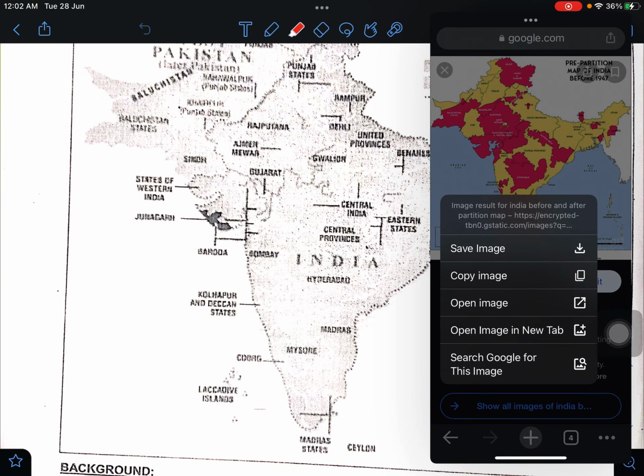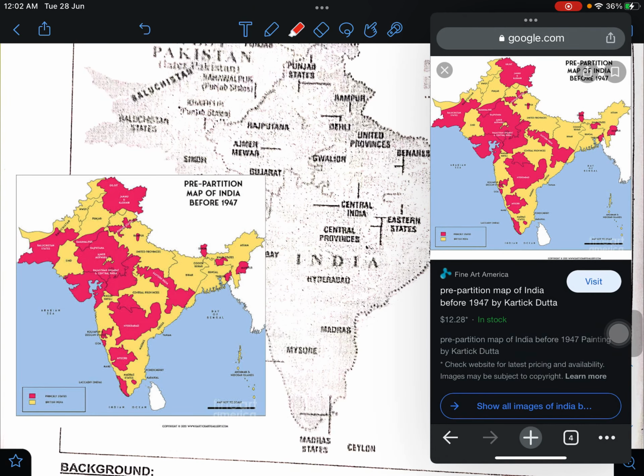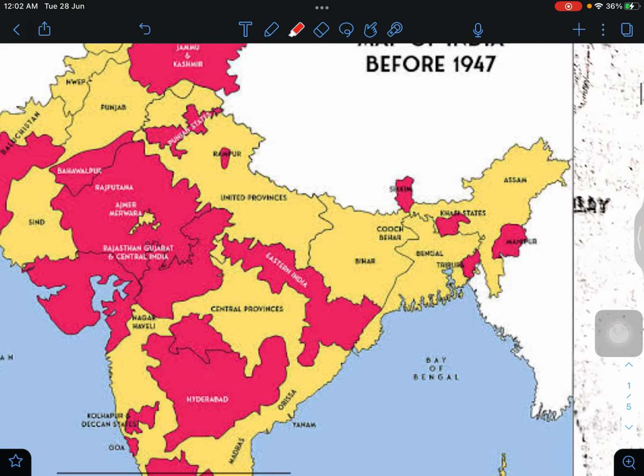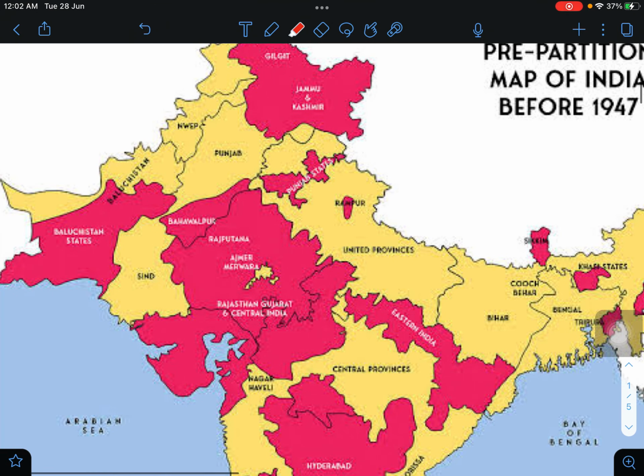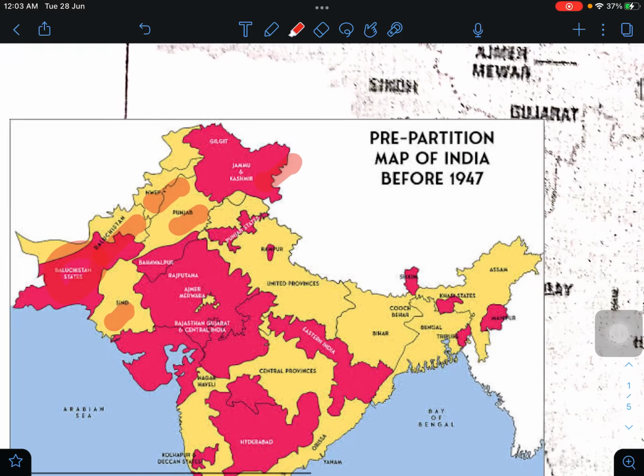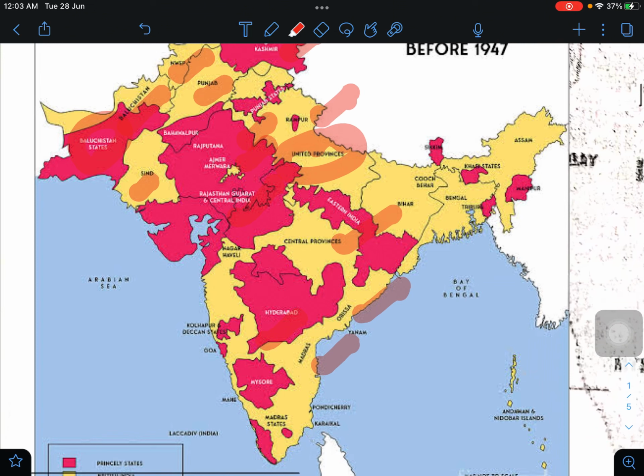Yeah, this may be okay. So you can see here, just have a cursory glance over this. This is Jammu Kashmir, this is Punjab, this is Northwest Frontier Province, this is Balochistan, this is Balochistan states, this is Sindh, this is Rajputana, Ajmer, this is Rajasthan, Gujarat and Central India, this is UP, United Province, this is Rampur, this is Eastern India, this is Hyderabad, this is Odisha, this is Madras, this is Mysore, this is Madras states, this is Kolhapur and Deccan states.